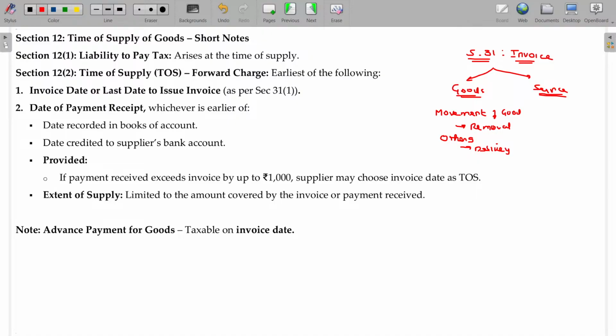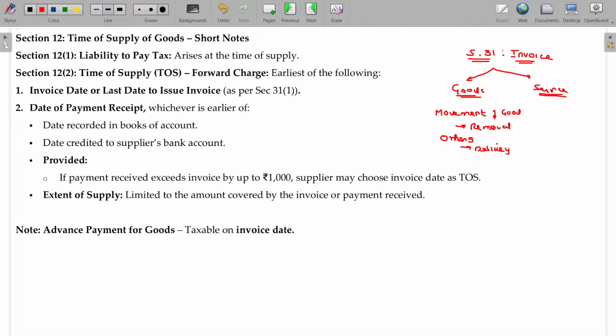What about the other cases? In some cases, in a showroom they will have only display pieces. If you go for large furniture, bureau, AC and all, they will have the display piece only. Sir, I want this AC, sir. Can I take it? No, sir, I will book the order. This display piece I will send from our factory. So the movement isn't involved at the time of selling. When the movement happens, the AC will be delivered to your place and installed, and on your satisfaction only, the final sale is confirmed. This is nothing but delivery, or availability in the hands of the customer.